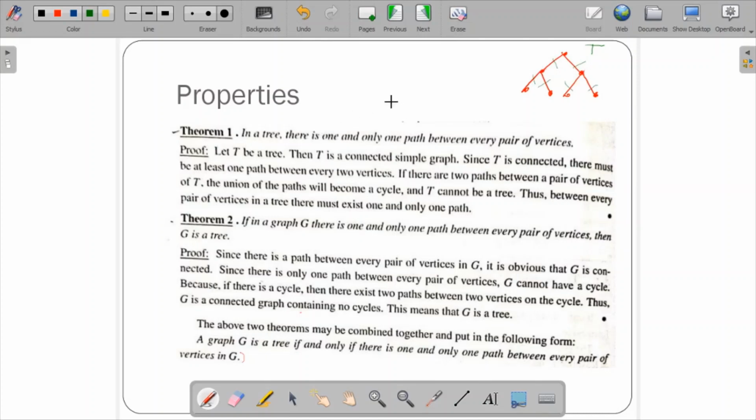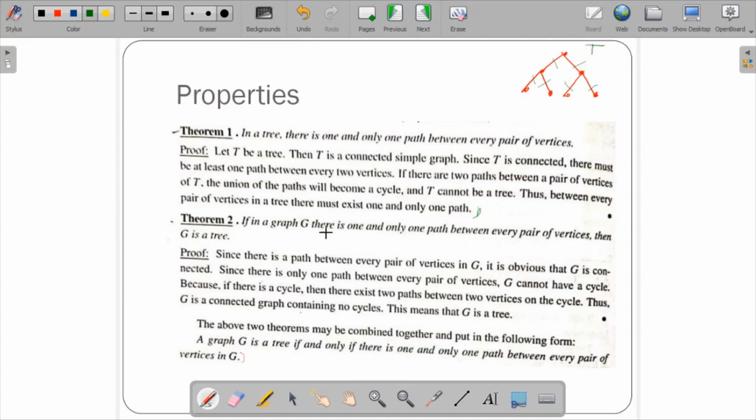Let us define the same thing in a theoretical way. Let T be a tree. Then T is a connected simple graph. If you see over here, there is no cycle and there are no parallel edges, so the simple graph constraint is followed, and it is also a connected graph. There is a connection between every pair of vertices. Since T is connected, there must be at least one path between every pair of vertices. If there are two paths between a pair of vertices, then it forms a cycle, and T cannot be a tree. Thus, between every pair of vertices there exists only one path. So this proves Theorem 1.